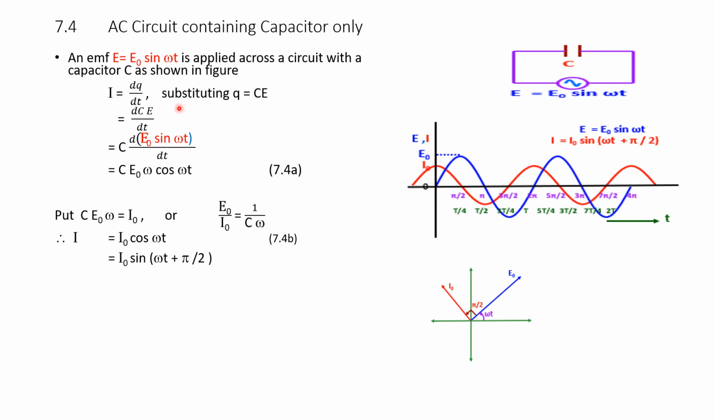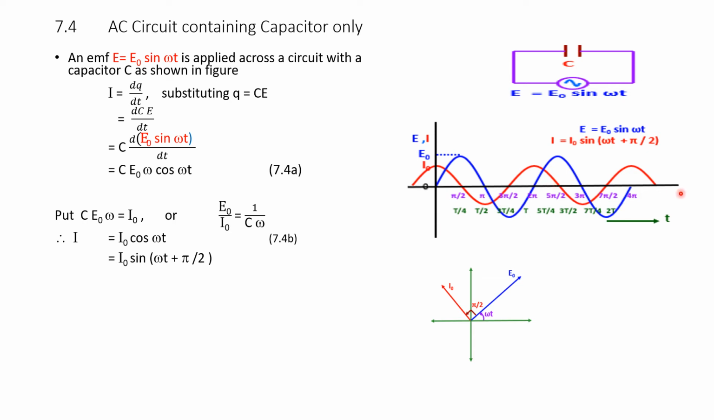That means when the supply voltage E is equal to E naught sin omega t, the current becomes I equals I naught sin omega t plus pi by 2. That is, it is leading. Let us plot this graph in a waveform.